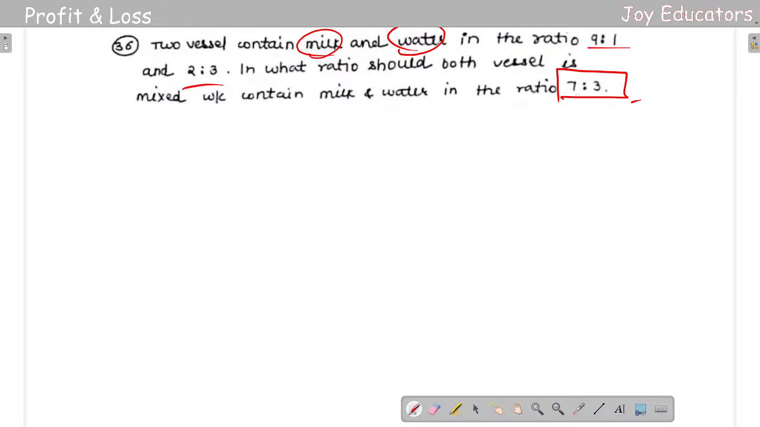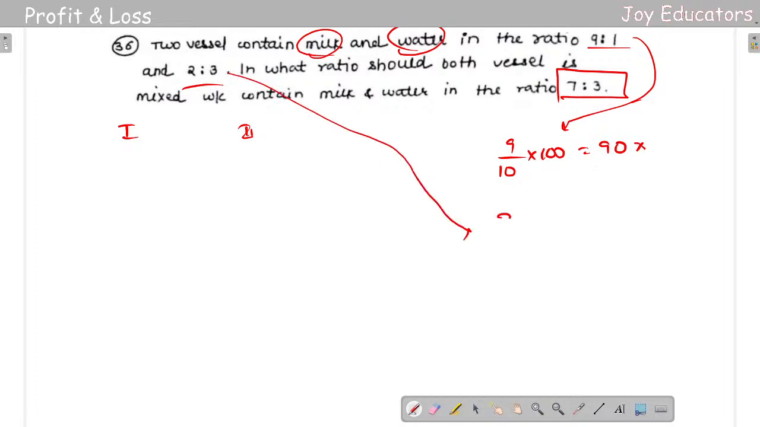ఓకే. సో 2 vessels are okay. So first vessel ఉంది, second vessel ఉంది. Before going to this vessels part, let us go to this question. 7:3 ఏ రేషియోలోని these two should be mixed to get a 7:3 ratio. సో బేసికల్ క్వశ్చన్లో ఏమీ లేదు, చాలా సింపుల్ క్వశ్చన్. సో 9/10 into 100 కదా. సో దీన్ని 90% అండ్ 2/5 into 100 కదా. అంటే దీన్ని మనం 40% అనుకోవచ్చు.